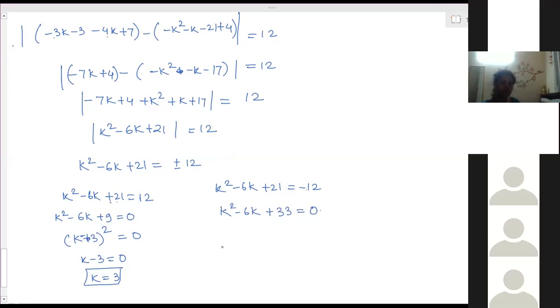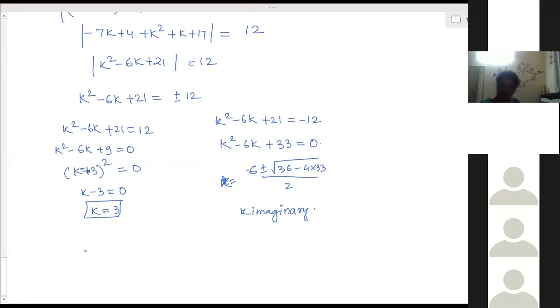So K is equal to minus b, that is plus 6, minus under root b square 36 minus, it is a negative number you are getting, minus 4 into 33, all by 2. So which is a negative number. So this value of K is imaginary. We are not considering it. Only value of K is 3.